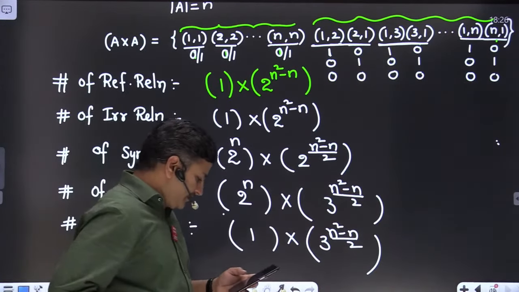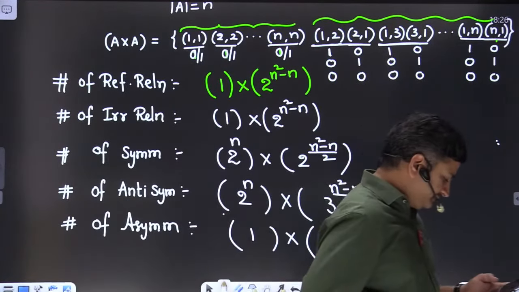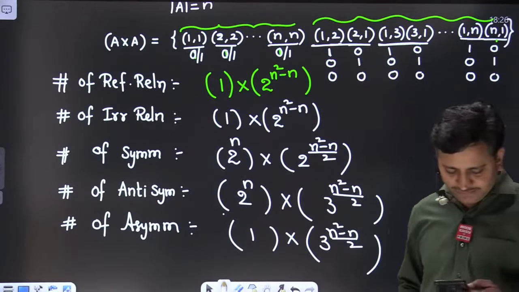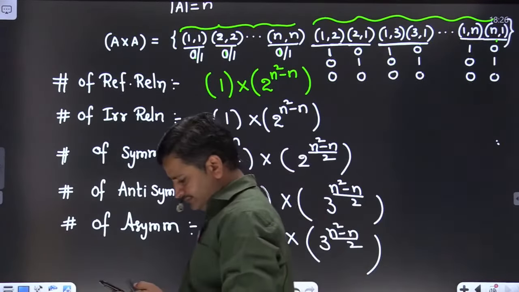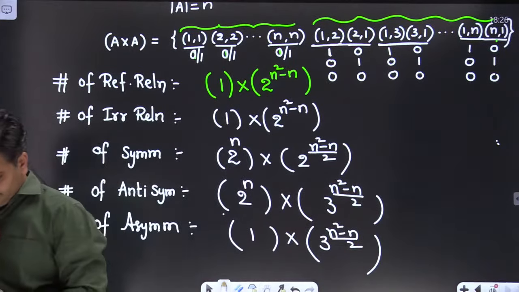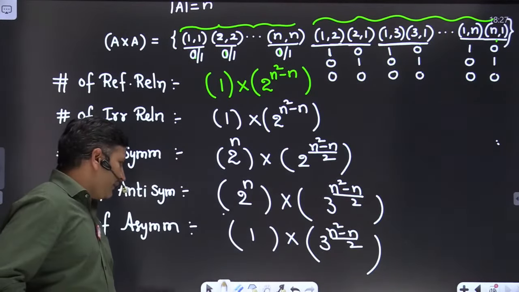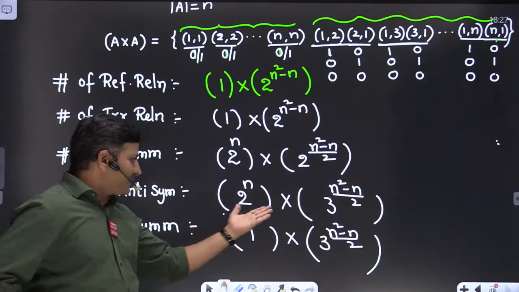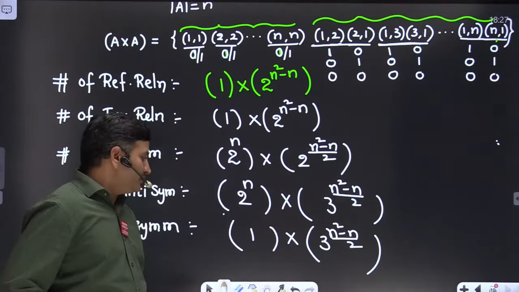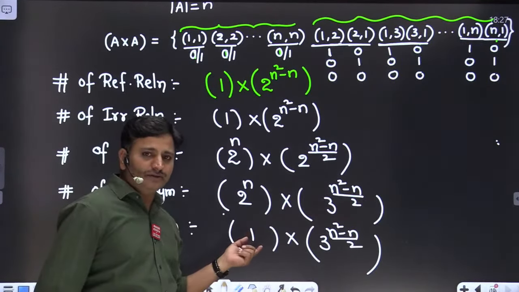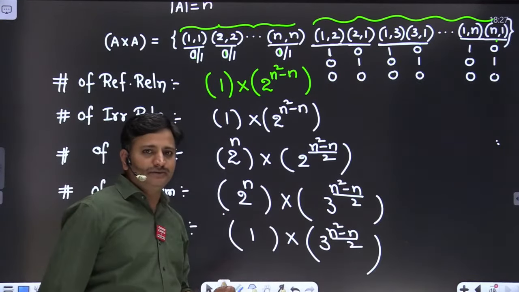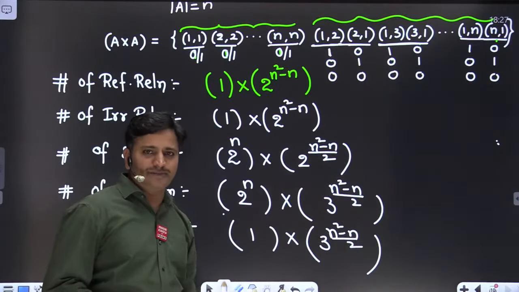Yes, but the converse cannot be true. Yes, boss, you are right. Yes, friends. Okay, because obviously it is a subset of this one, right? So every asymmetric relation is compulsorily an antisymmetric relation.